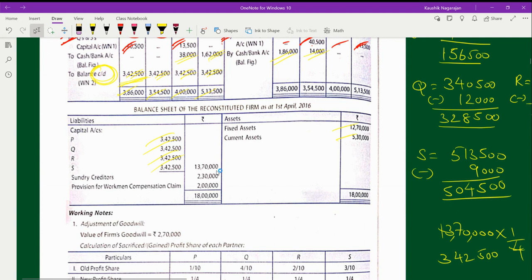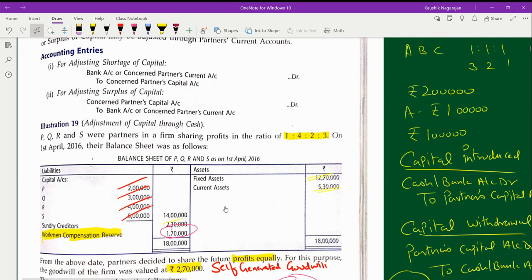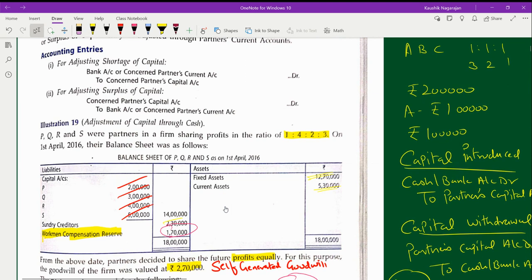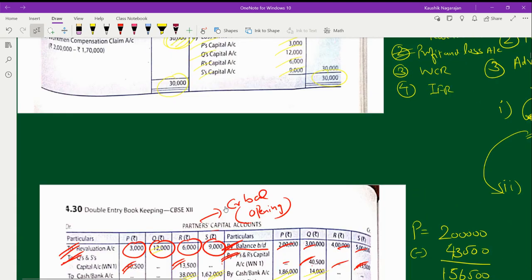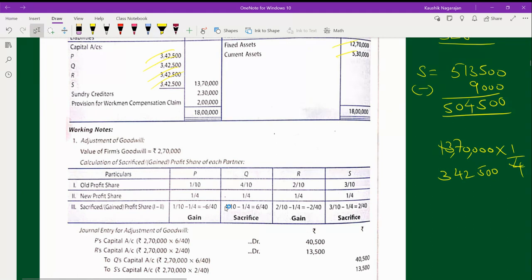And then if you see, you were having something called a workman compensation reserve, and now it has become a workman compensation claim. There was a claim to the extent of how much altogether? 2 lakhs. So 2 lakhs of the claim that you have to show. Once you bring this, your balance sheet will get matched up 100% perfect.